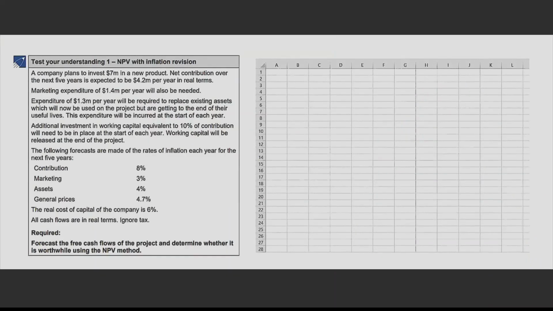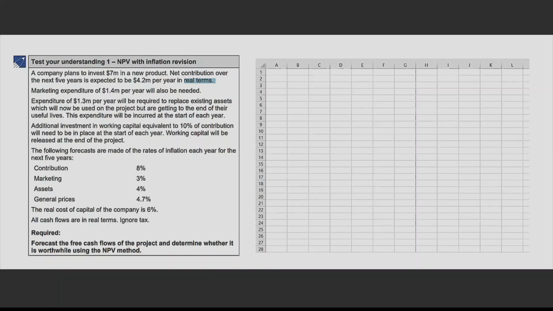So this is Test Your Understanding, one of your study text, which is for NPV with inflation revision. A company plans to invest $7 million in a new product. Net contribution over the next 5 years is expected to be 4.2 million per year in real terms. So underline this, real terms. In real terms means without inflation.